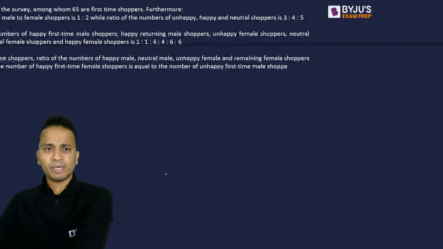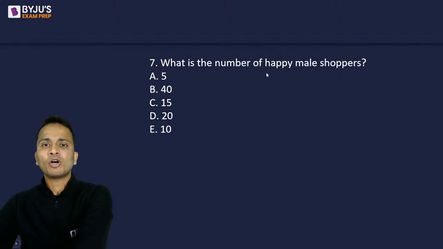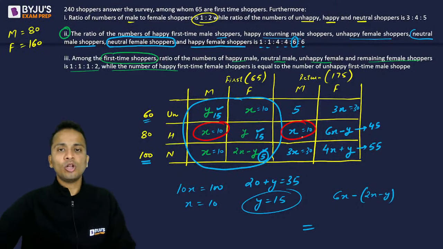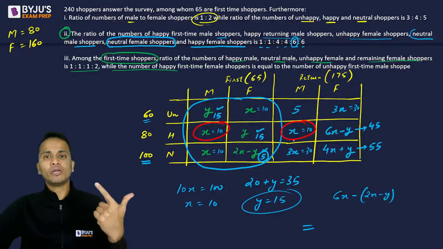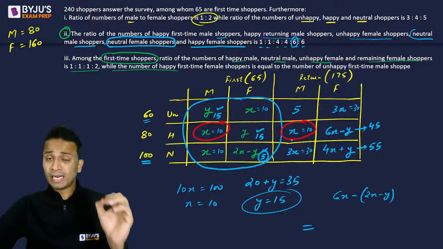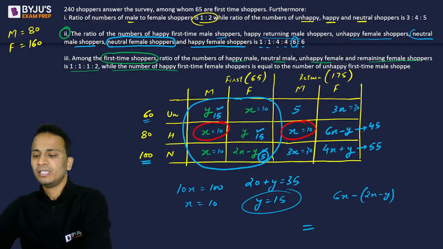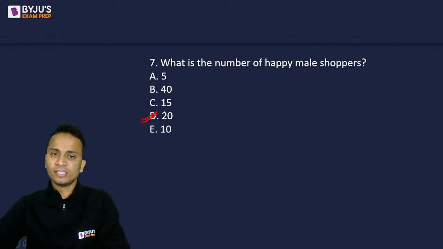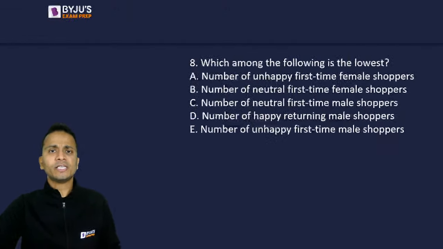अब टेबल हमारे पास बन गई है पूरी. Now what is the number of happy male shoppers? Happy male shoppers चाहिए हमें. So happy male is 10 and 10, a total of 20. First time हो या returning हो कोई फर्क नहीं पड़ता, but happy male होने चाहिए. So 10 plus 10, answer should be 20 for this one, and we have option D for this. So yes, the correct answer is option D, 20. ठीक है. Next question देखते हैं.